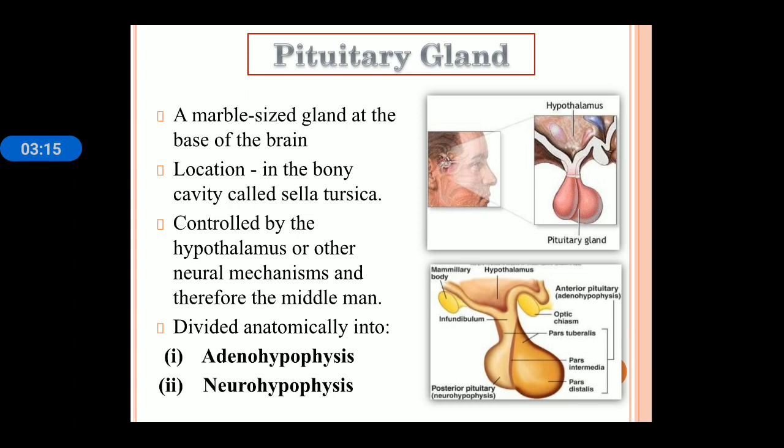And pituitary act as a middleman, means all the messages are received by hypothalamus, and further pituitary control the different type of gland functionings, and they are divided into adenohypophysis and neurohypophysis. Means anterior lobe of pituitary gland and posterior lobe of pituitary gland. You can see in the slide posterior pituitary is known as neuro and anterior pituitary is known as adeno area of pituitary gland, and middle area is also present known as pars intermedia.